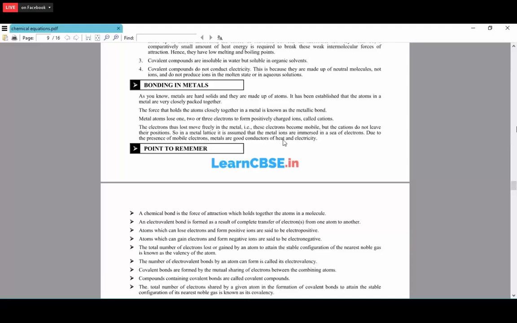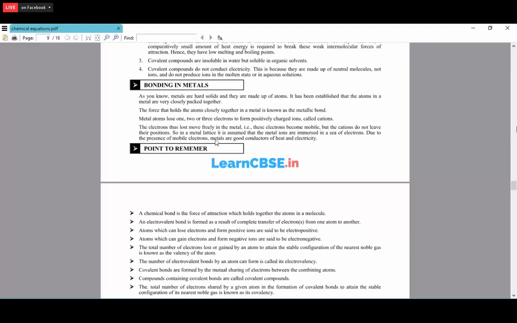And also the metals can easily conduct the electricity even in the solid state. Why? Because the electrons are free to move, so they can easily conduct the electricity even in the solid state. That's why we are using copper for the electric wires, because the copper is a very good conductor of the electricity. It loses the two electrons, so it will conduct the electricity fast.